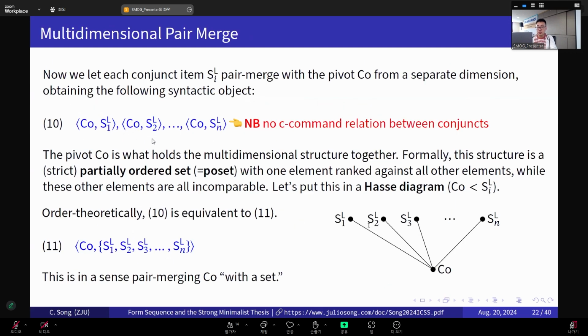So when we merge each and every one of these conjunct items with the code in its separate dimension, it's still binary, like S and co in dimension 1, S2 and co in dimension 2, S3 and co in dimension 3. It's still binary. So you assume between any two conjuncts there's a syntactic position for a code element. Yes, that's the idea. Because when we do this multidimensional pair merge, each and every conjunct is still linked to the conjunct. So the conjunct can, in theory, be pronounced anywhere or nowhere.